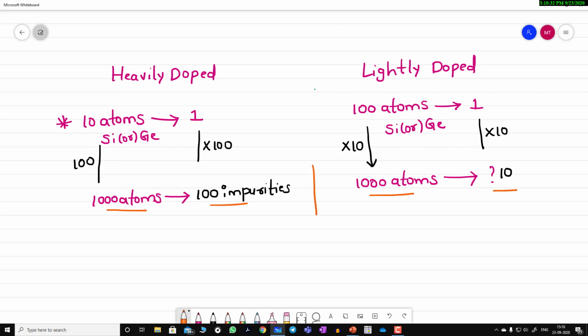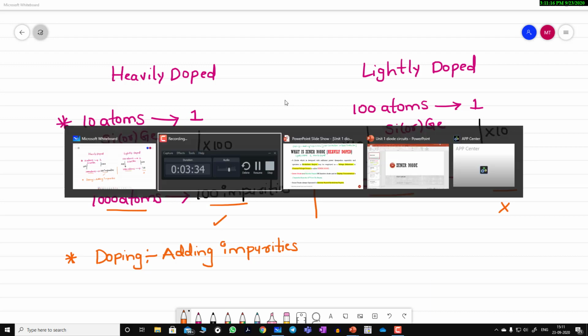So from this, what can you say? Doping is more in this one compared to this one. Why? Because if 100 impurities are added, obviously conductivity will be increased, whereas here only 10 impurities are present. This is the main concept of doping. Doping is nothing but adding impurities to change the conductivity level. This is very important. Now let us go to the slide.